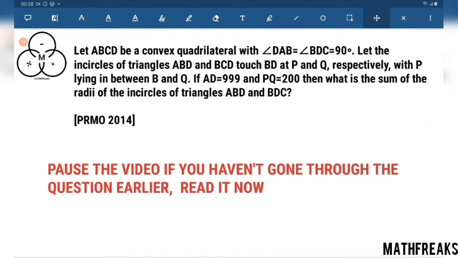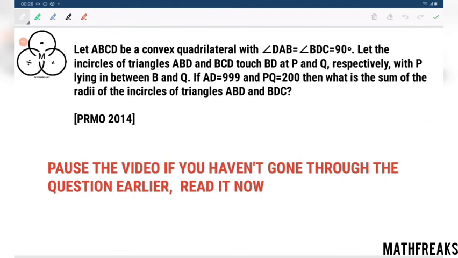Let ABCD be a convex quadrilateral with angle DAB equals angle BDC equals 90. Let the incircles of triangles ABD and BCD touch BD at P and Q respectively, with P lying between B and Q. AD equals 999, PQ equals 200. Then what is the sum of the radii of the incircles of triangles ABD and BCD? This is also a simple question. The key hint behind this question is also the diagram.